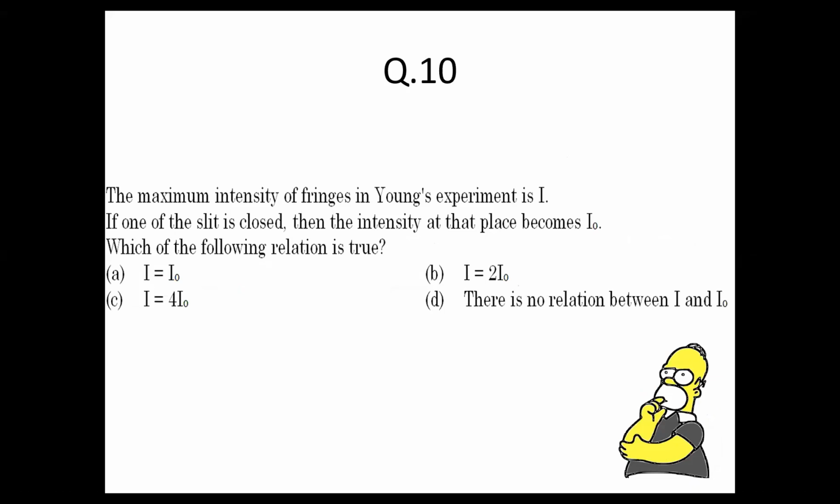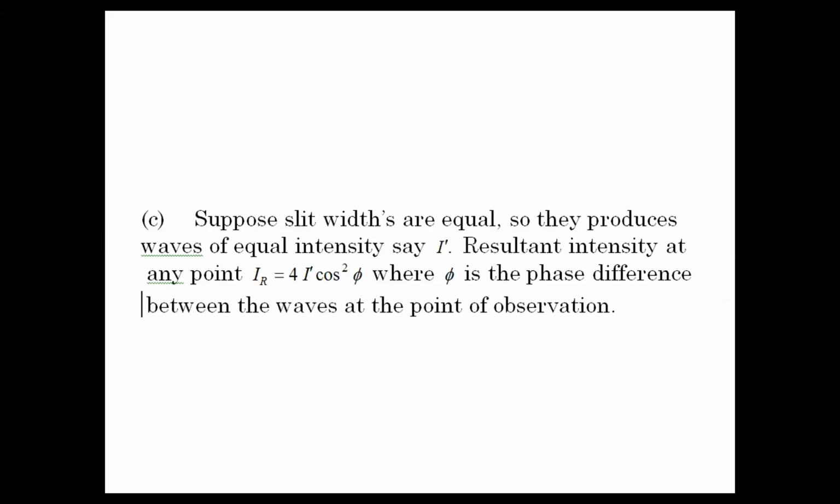If the maximum intensity is I and if one of the slits is closed, then at that place you're getting I naught. Which of the following relations is true? The answer will be option C. Here we are using the resultant formula I_R equals 4 I naught cos square phi by 2, where phi is the phase difference between the waves at the point of observation. I hope it's clear till question number 10.